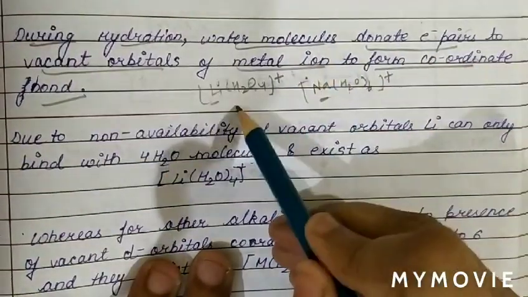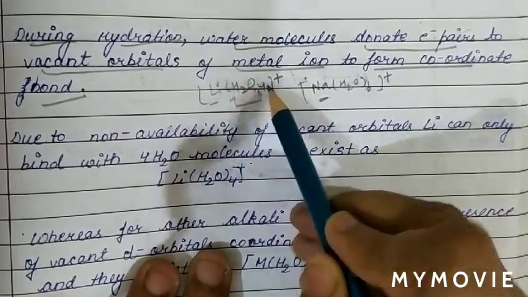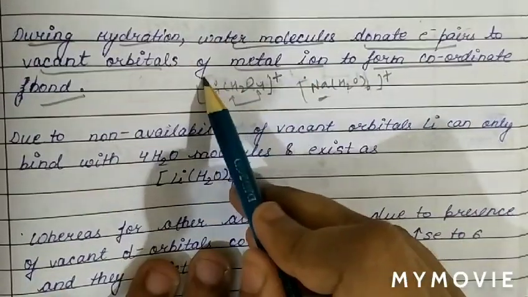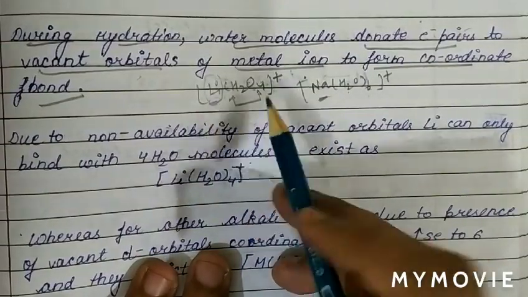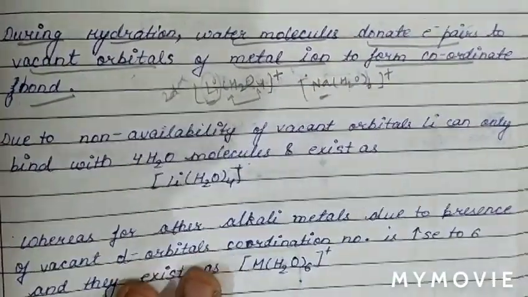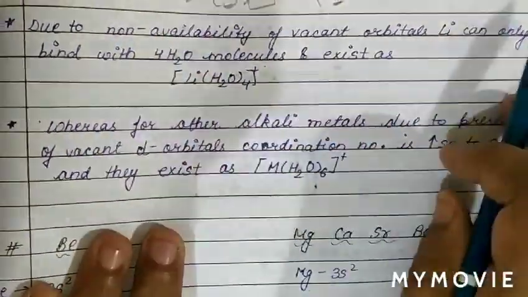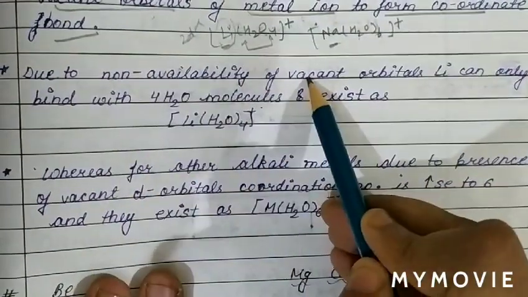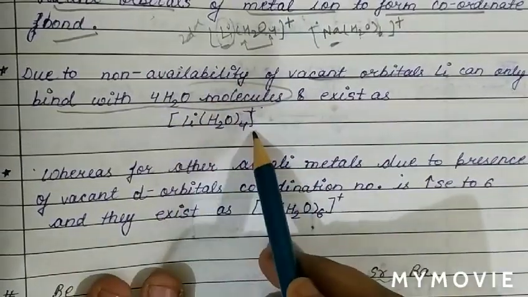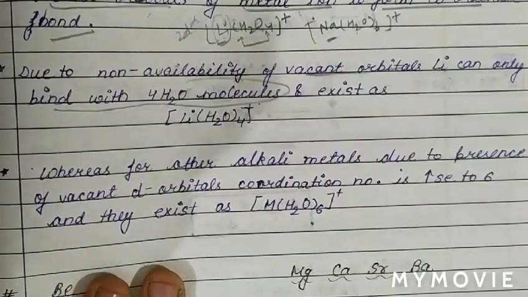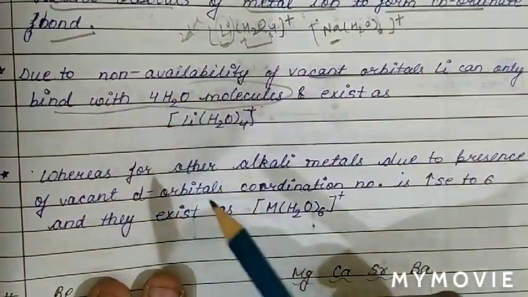Now see, lithium can exhibit a coordination number of 4. So it can attach with only 4 water molecules. Why? Because in the case of lithium there is no vacant d orbital. Due to non-availability of a vacant d orbital, because a 2d orbital does not exist, lithium can bind with only 4 water molecules and exists in the form of Li(H2O)4+. So due to non-availability of the vacant d orbital, lithium can form only 4 bonds with water molecules.